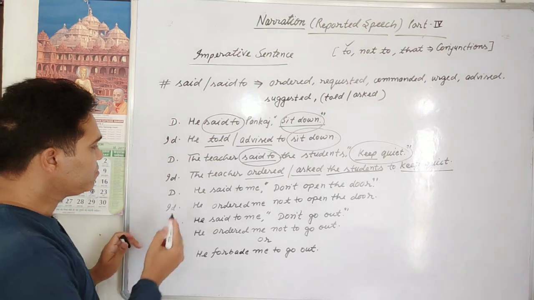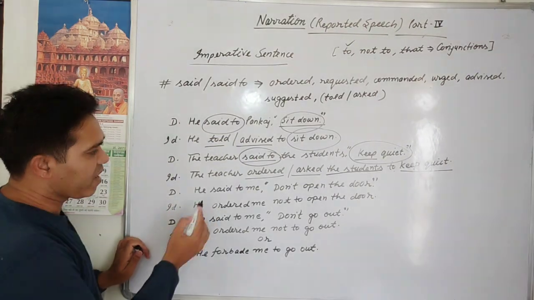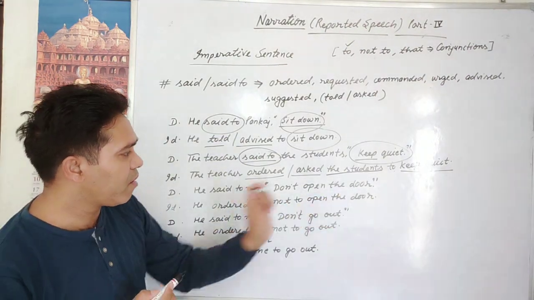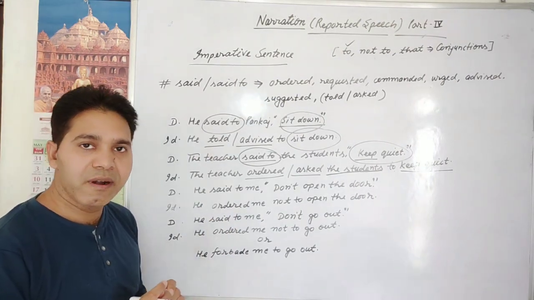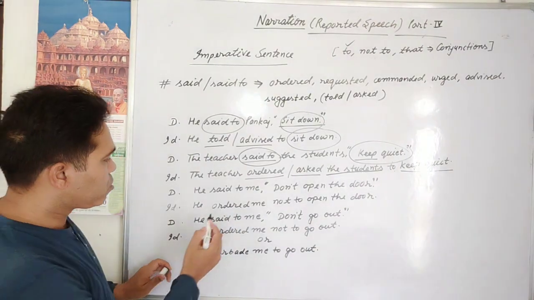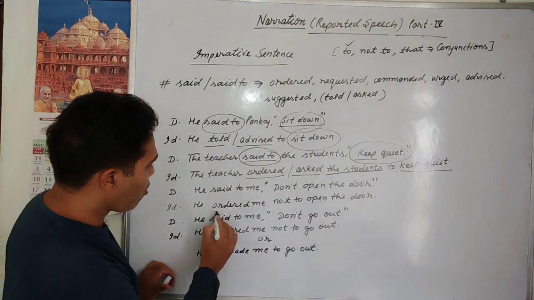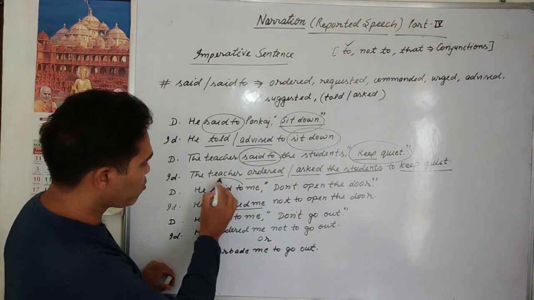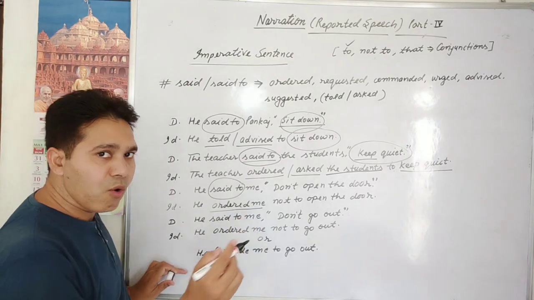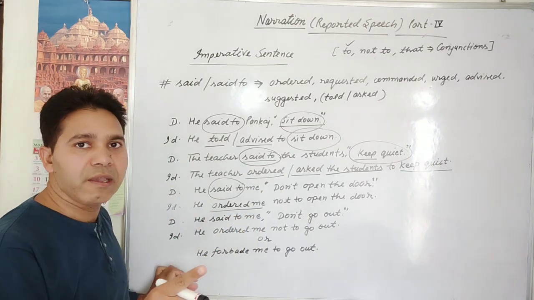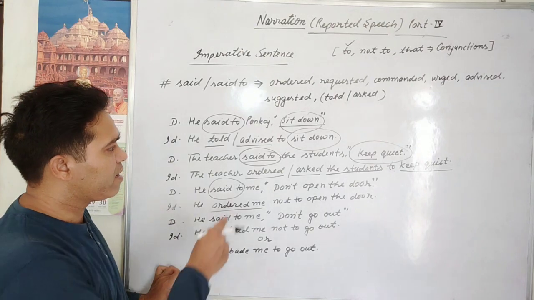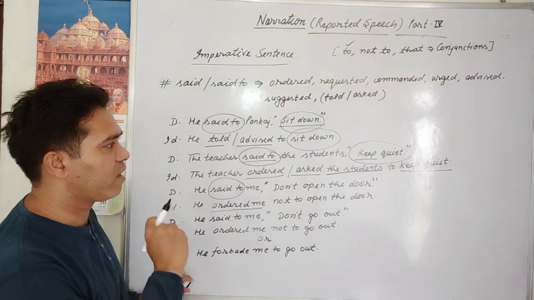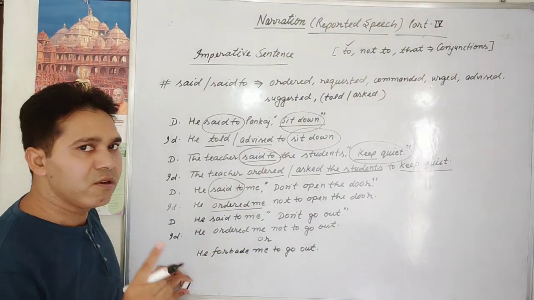Now next, he said to me, don't open the door. Don't open the door may be an order. So he ordered me. In place of said to, ordered me. Ordered to me will not come. Remember this: some students write ordered to me, asked to me, told to me.